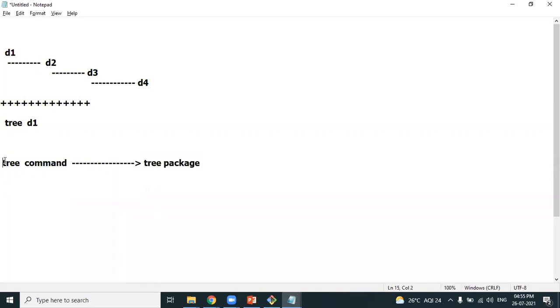So if you want to run the tree command, what do you need to do? You need to install which package, friends? Tree package you need to install. The tree command is present in the tree package. That means you should install the tree package. Obvious next question: Sunil, how to install the package? This is our context, right? How to install the tree package.